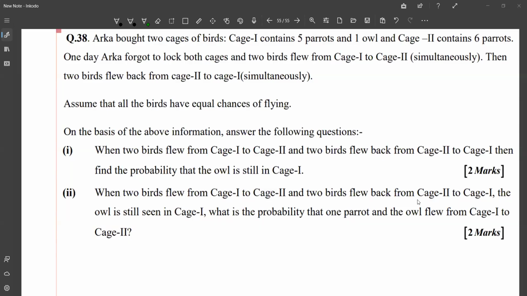Hi. So I came across this question in the sample question paper for class 12 CBSE for the year 2024-25. Let us take a look at the question.